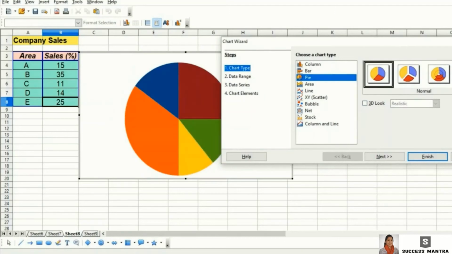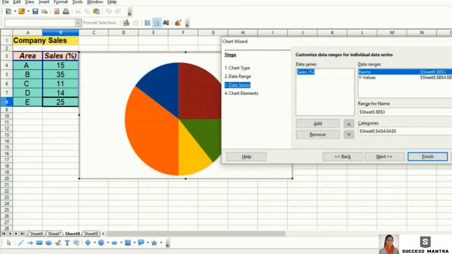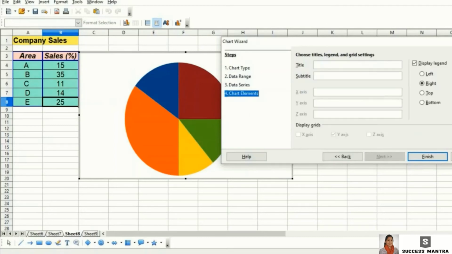I'm going for the normal one. Data range, row and columns are the labels, then data series and the chart elements. Title will be company sales.